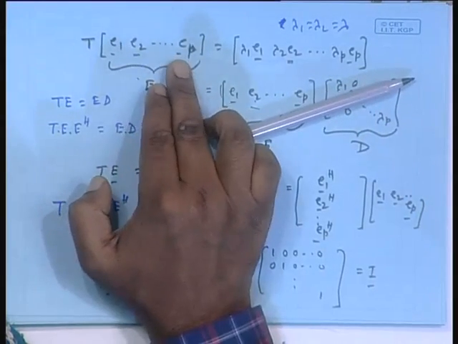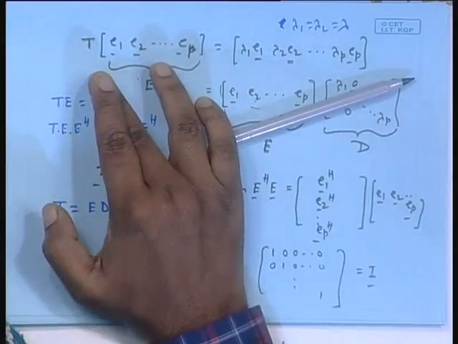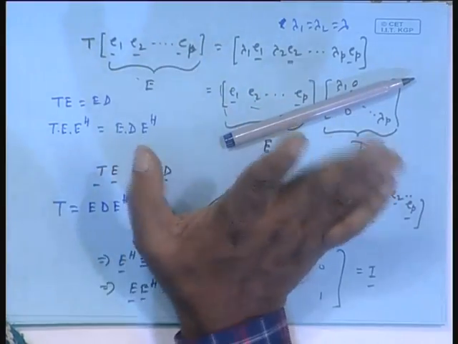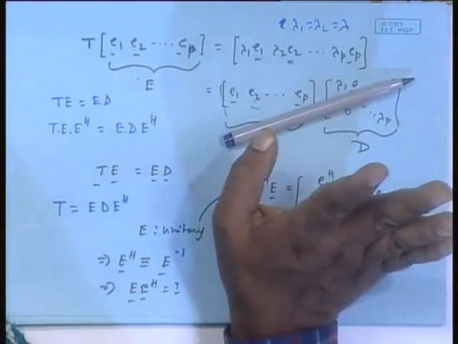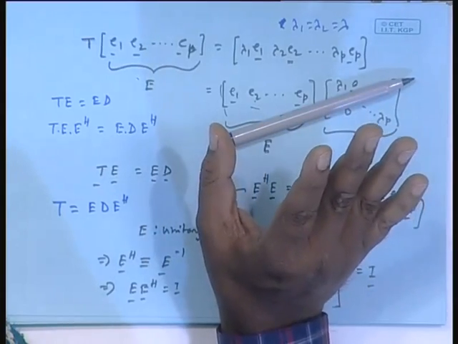They will be orthogonal with the rest, because their eigenvalues are distinct from this lambda, and they are mutually orthogonal. I will not be able to prove this now, because that will require a lot of things. There is a linear algebra course.